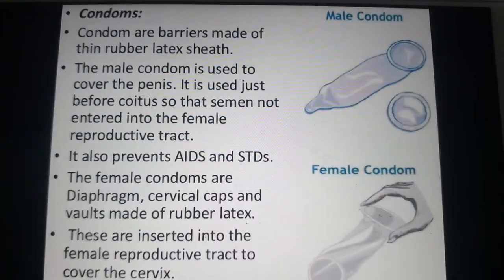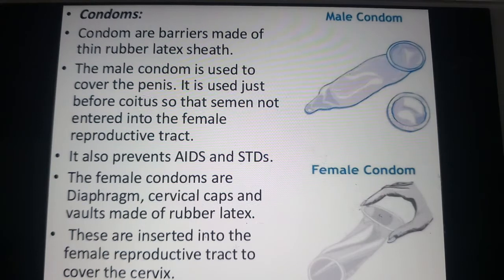Next, let us see, one of the barriers, we call it the condom. These condoms are used by both males and females. They are made up of a thin rubber latex sheath. Observe the diagram. This male condom is used to cover the male genital organ, the penis. It is used just before sexual intercourse or coitus, so that the semen does not enter the female reproductive tract or the vagina.